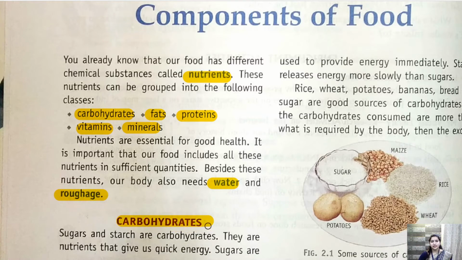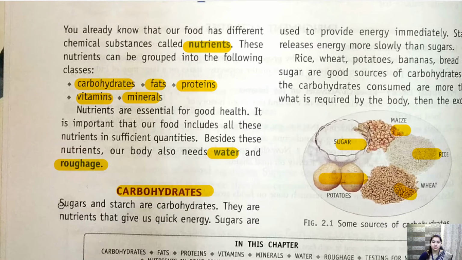We get carbohydrates, or carbs, from things like potato, sugar, maize, rice and wheat. All these give us carbohydrate. But the main sources of carbohydrate are sugar and starch.